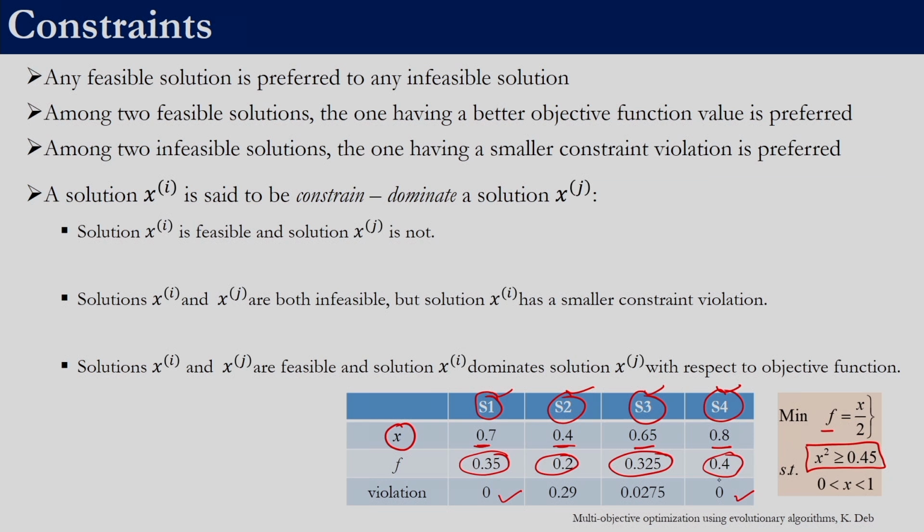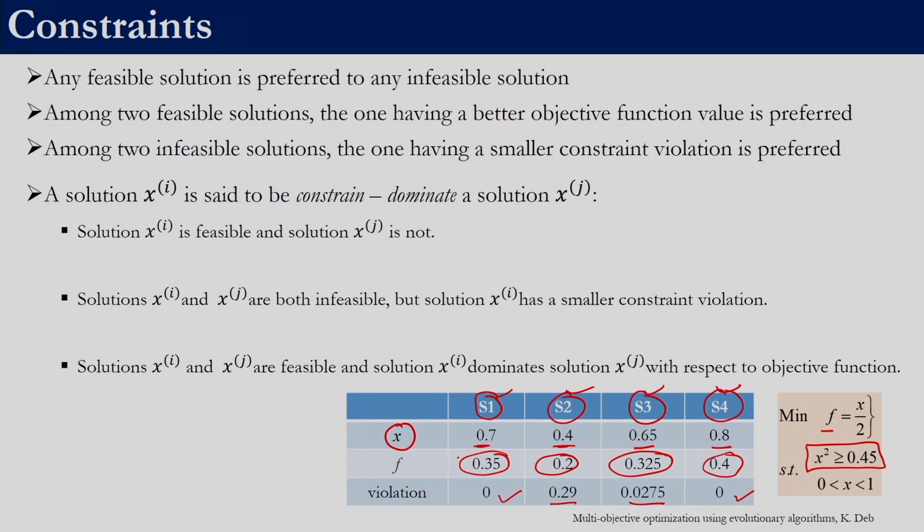So this also satisfies, whereas in these two cases x is equal to 0.4 and x is equal to 0.65, if we take x square it will not be greater than or equal to 0.45, right. So it will be violating that constraint by this much amount, by 0.29 and 0.0275, right.